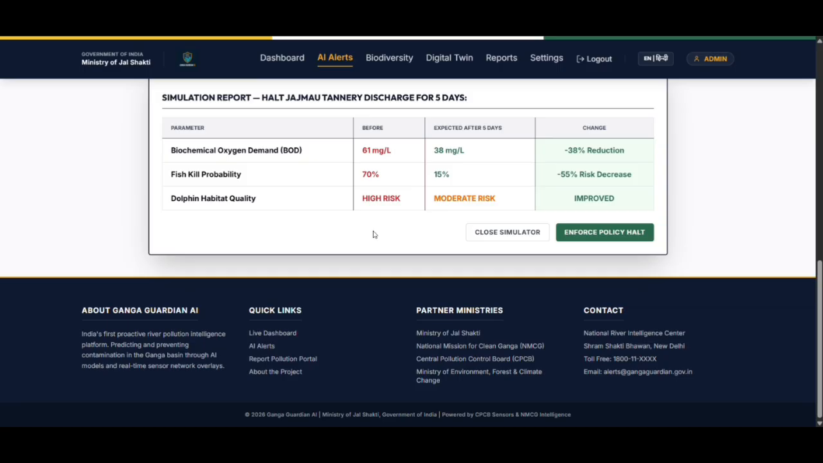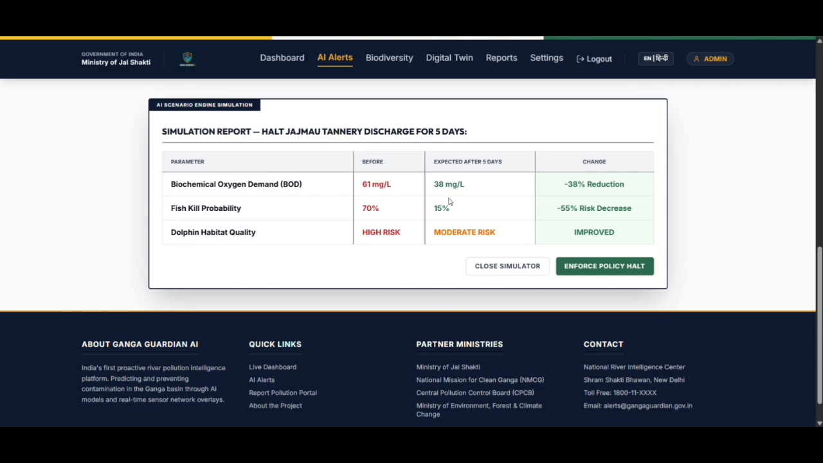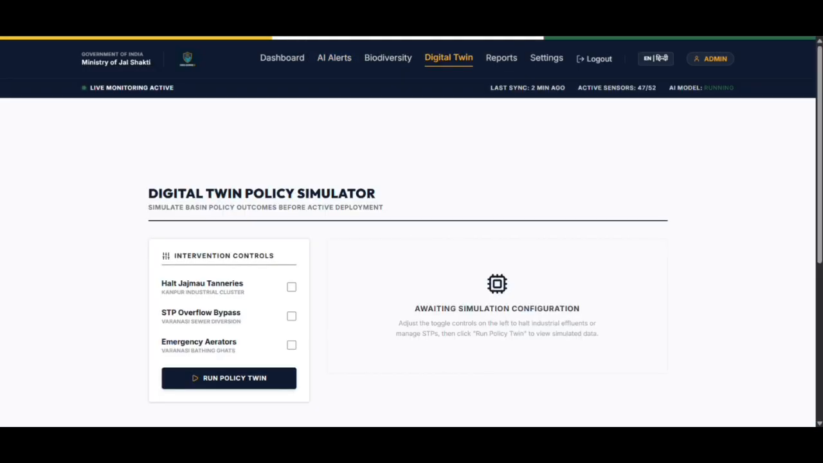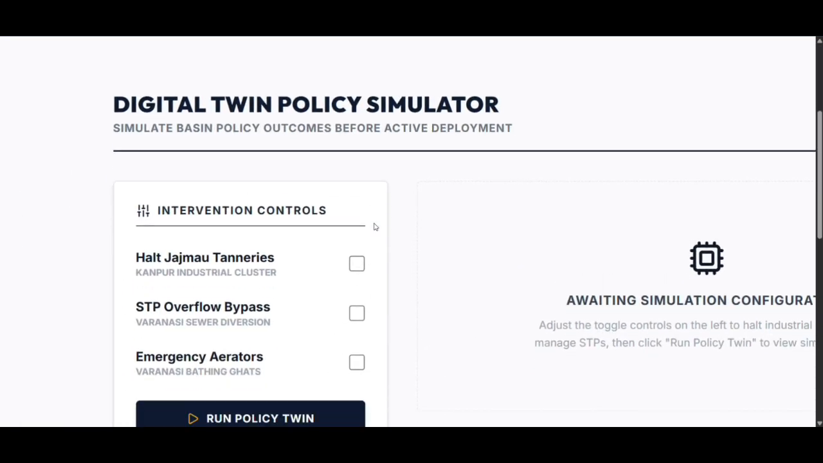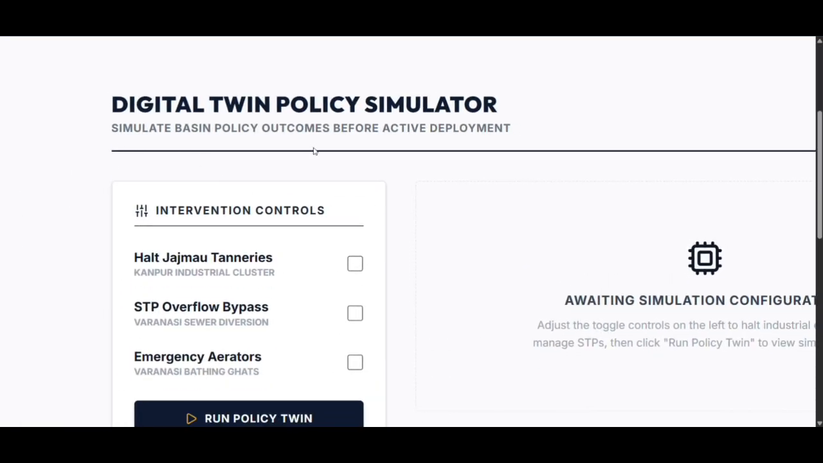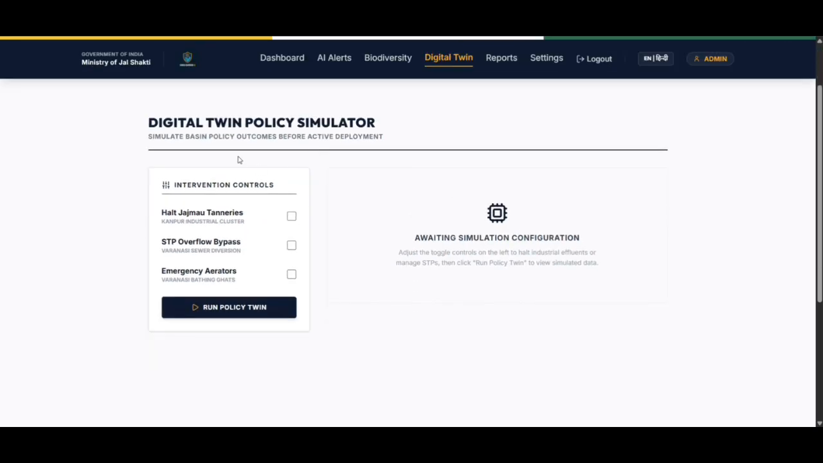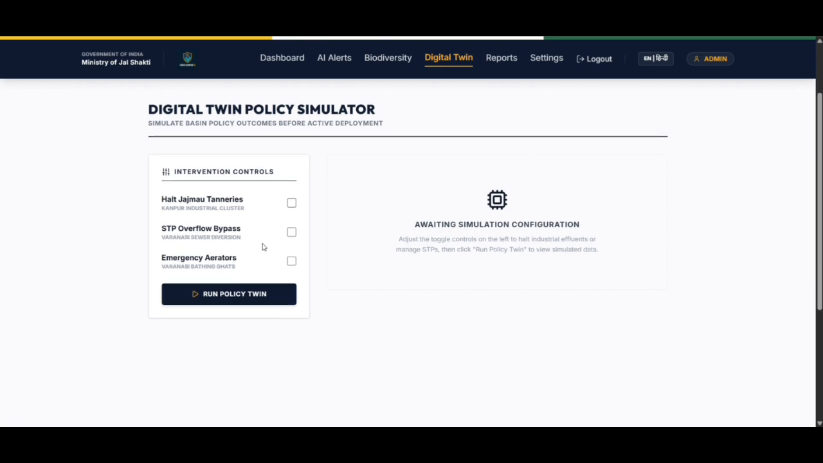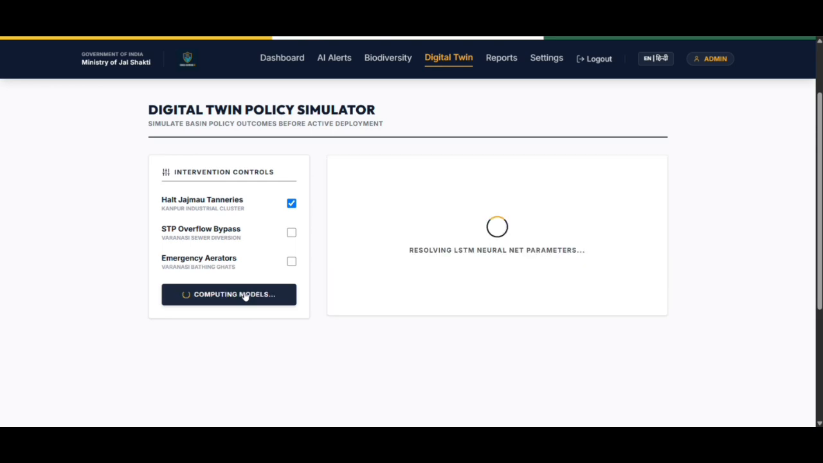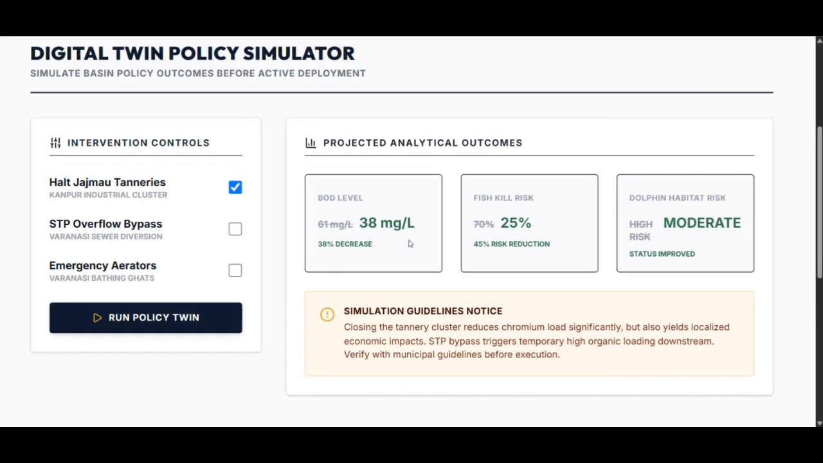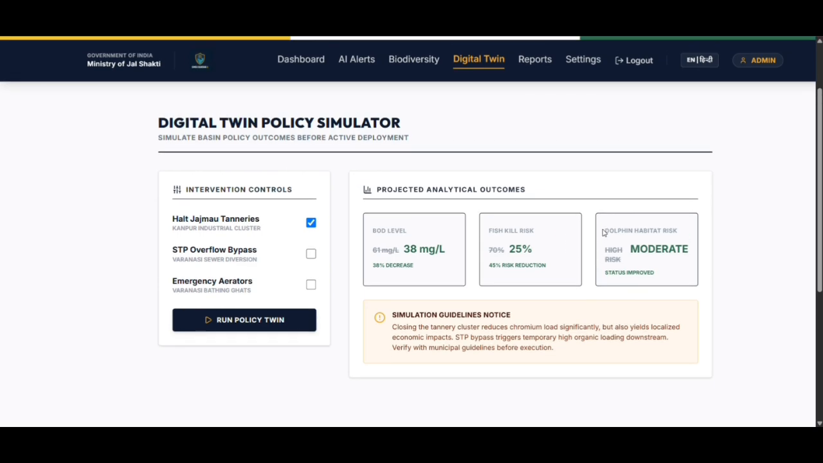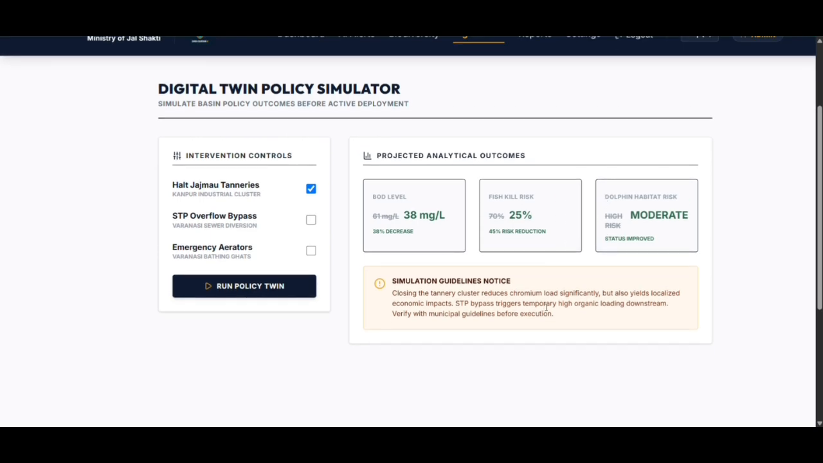The official can assign the alert, send a complaint notice, or trigger a field inspection right from the screen. Here is something no other river platform in India has: a digital twin of the Ganga, a virtual model to test interventions before spending a single rupee. Simulation: shutting down the Jajmau tannery cluster. BOD drops 23% in 3 days. Downstream stretch recovered. Decision backed by data, no guesswork.